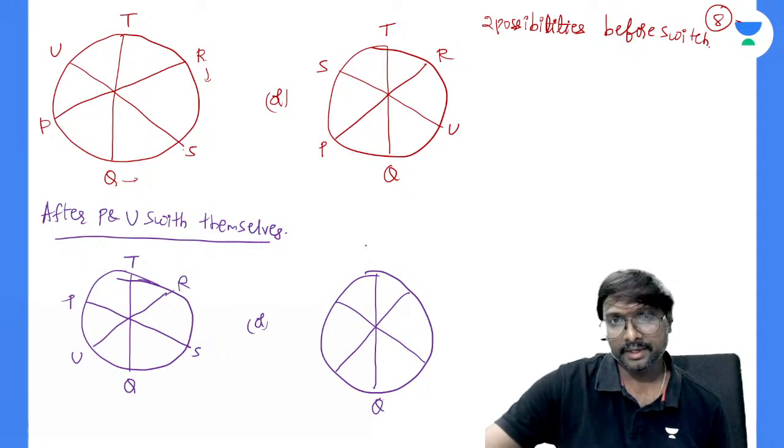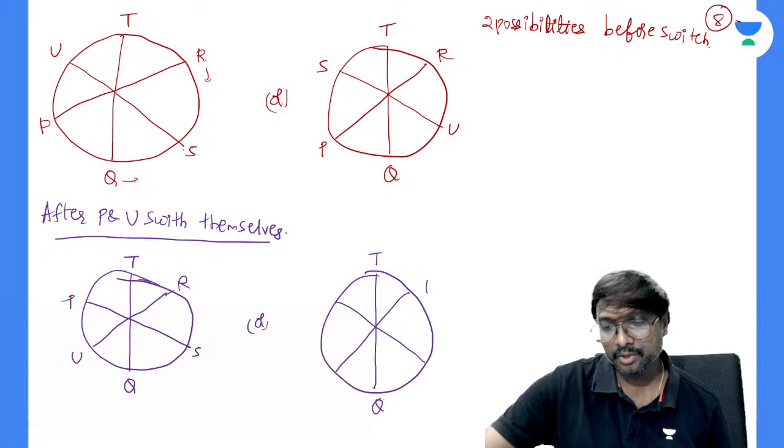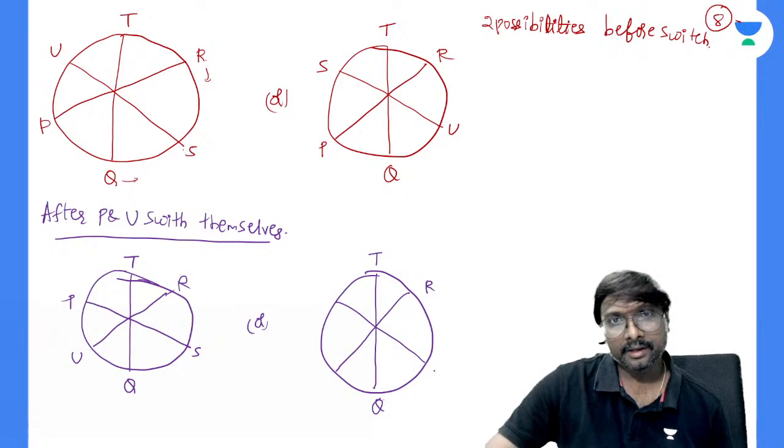This is your Q, that is your T. This is your R, this is which one? Okay. Here P is there, here we will be having U, and here what is there?